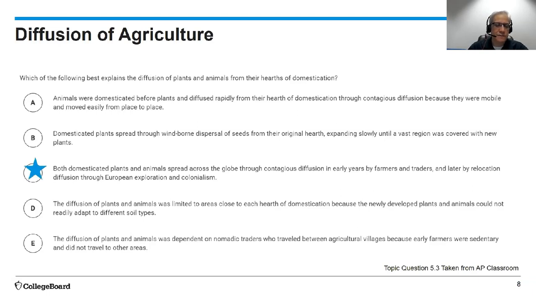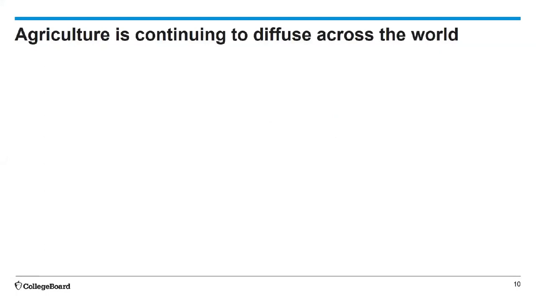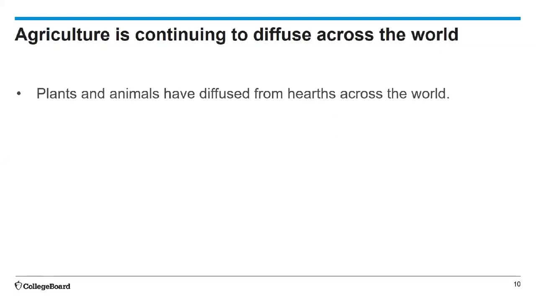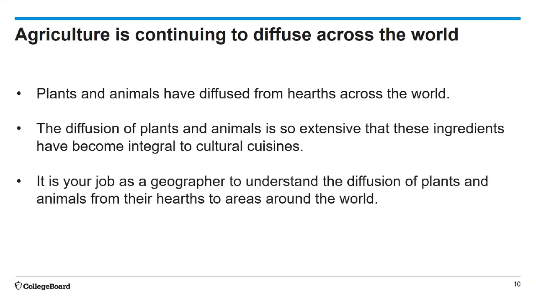What should we take away? Well, agriculture is continuing to diffuse across the world. Plants and animals have diffused from their hearths across the world. The diffusion of plants and animals is so extensive that these ingredients have become integral to cultural cuisines everywhere. It's your job as a geographer to understand the diffusion of plants and animals from their hearths to areas around the world.